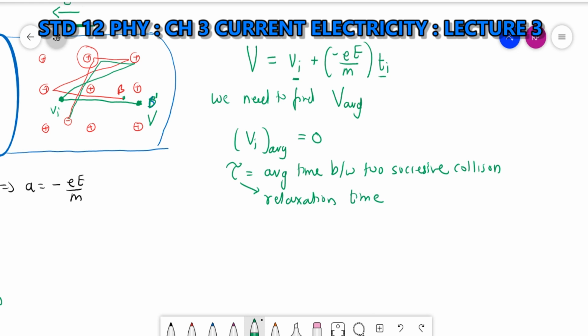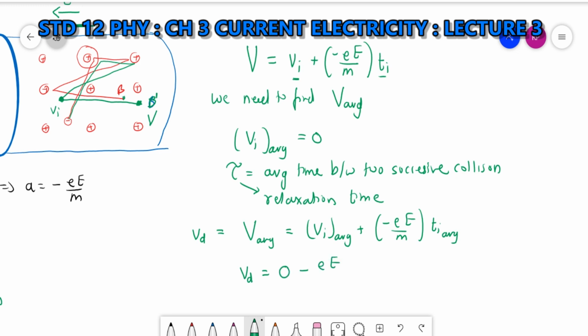Now the drift velocity, I will use the symbol vd, will be the average of this, which will be the average of vi plus minus eE by m into the average of ti. So vd will be equal to 0 plus minus eE by m into tau.